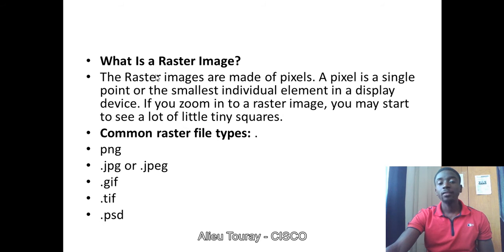So raster images, like I explained before, are made up of pixels, and those pixels are single points, the smallest individual elements in a display device. So if you zoom raster images, they tend to distort. They tend to change their format. They tend to change the way they were. So that is why it is not useful for images.